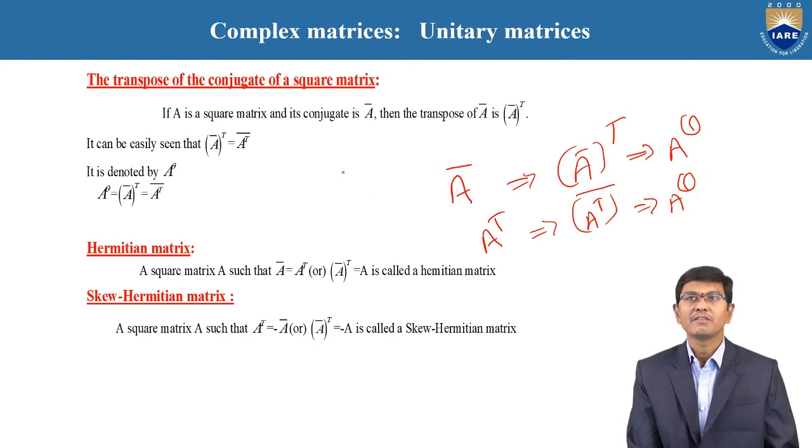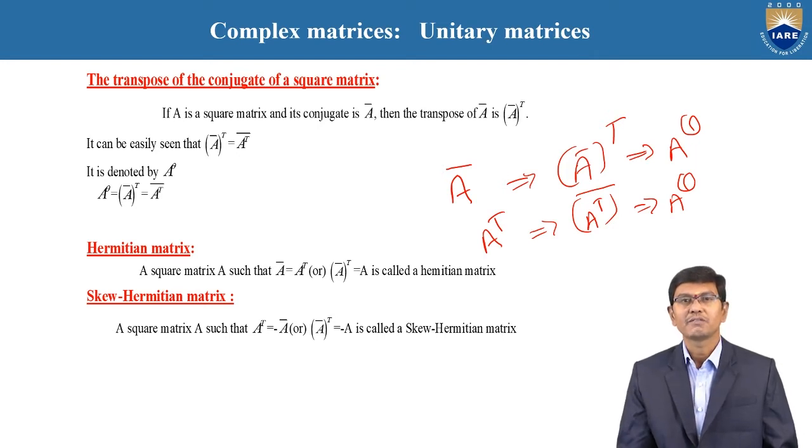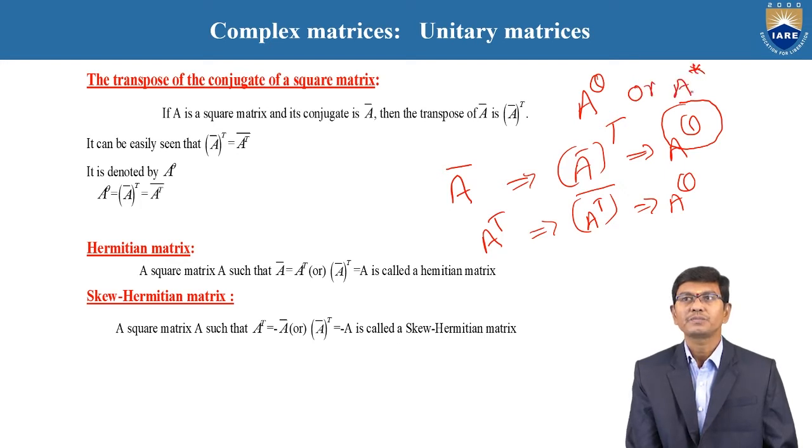Therefore, by definition, the conjugate of a transpose of a matrix is equal to the transpose of a conjugate of a matrix, and the symbol is A power theta. Sometimes it is also denoted by A power star. That star is also nothing but the conjugate of a transpose of a matrix. Based upon this, next we are going to discuss the Hermitian matrix.